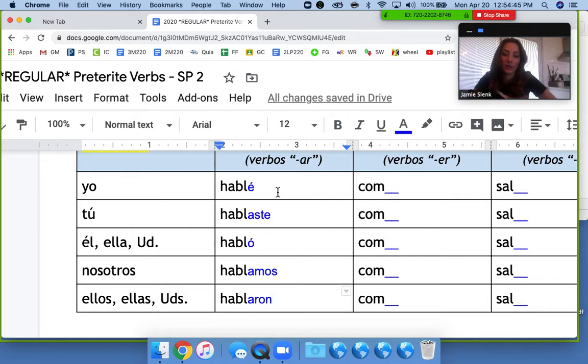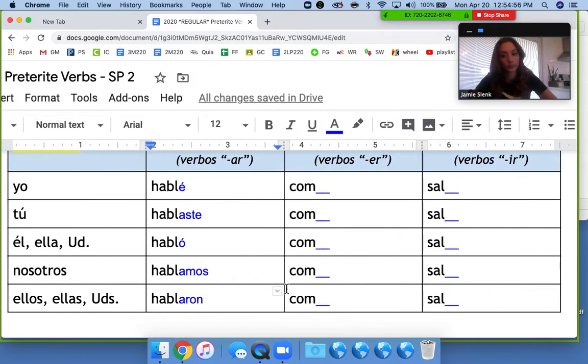So we have hablé, hablaste, habló, hablamos, hablaron, and that means I spoke, you spoke, he, she, or you formal spoke, we spoke, and they spoke, or you all spoke.